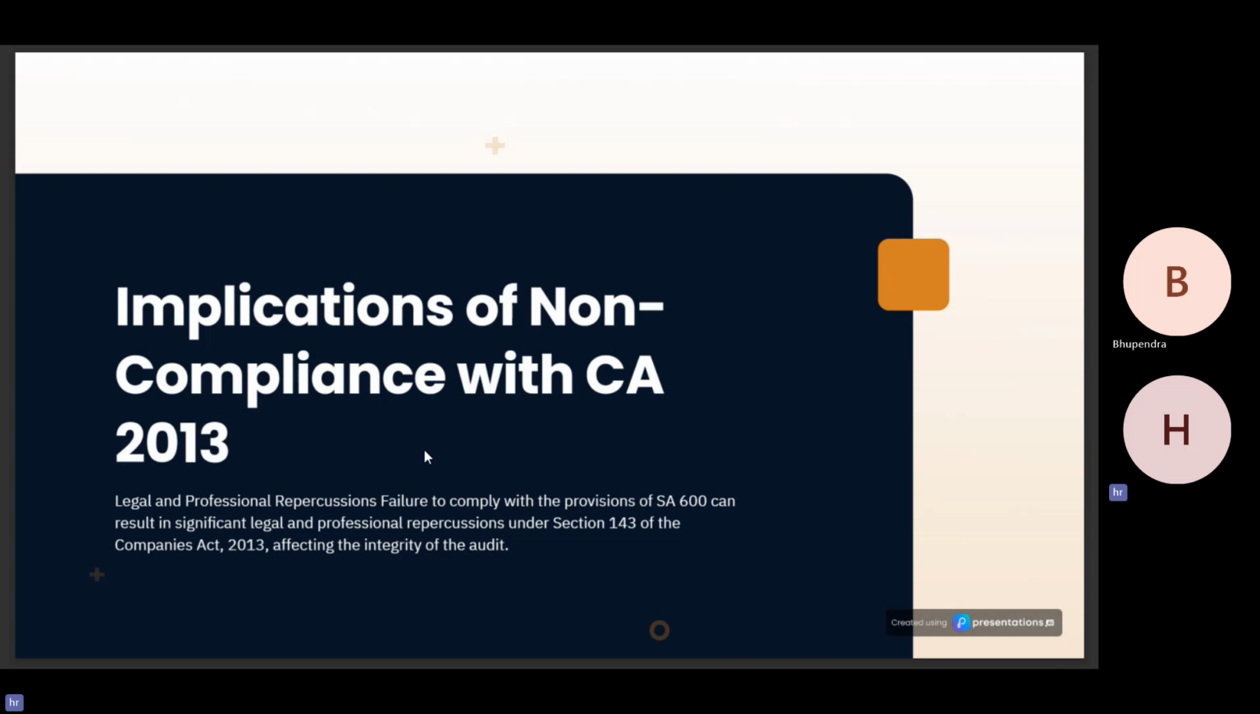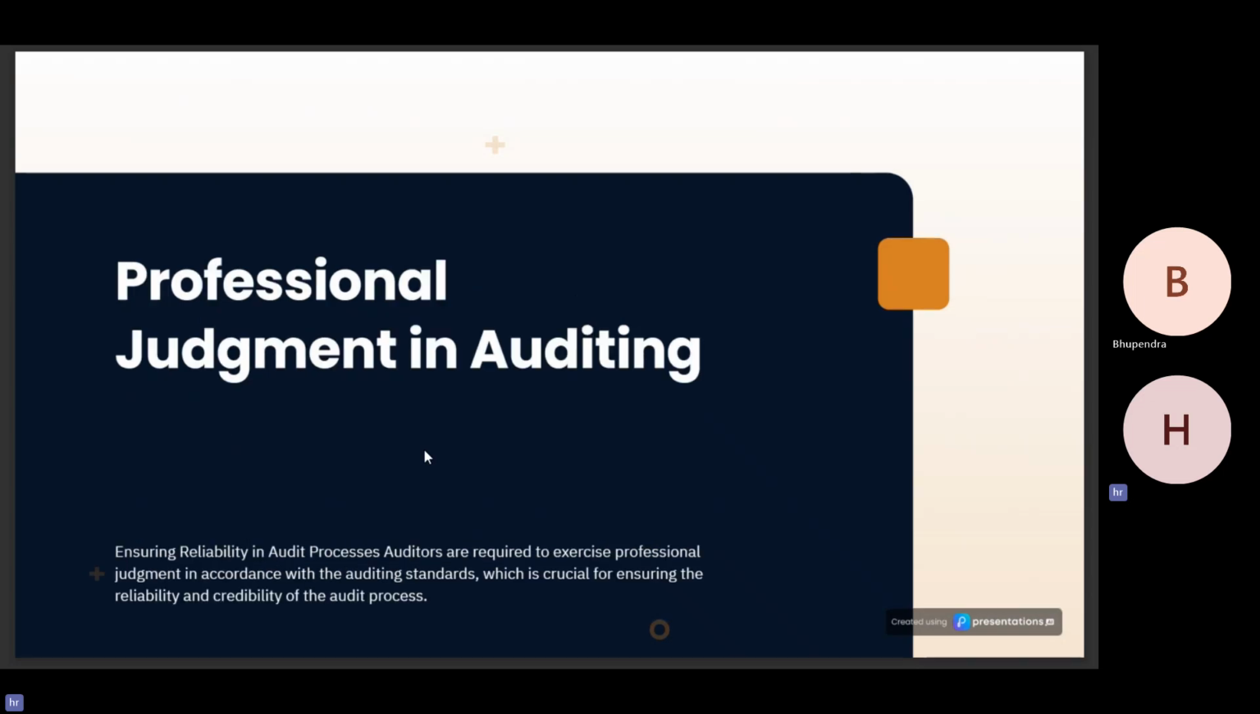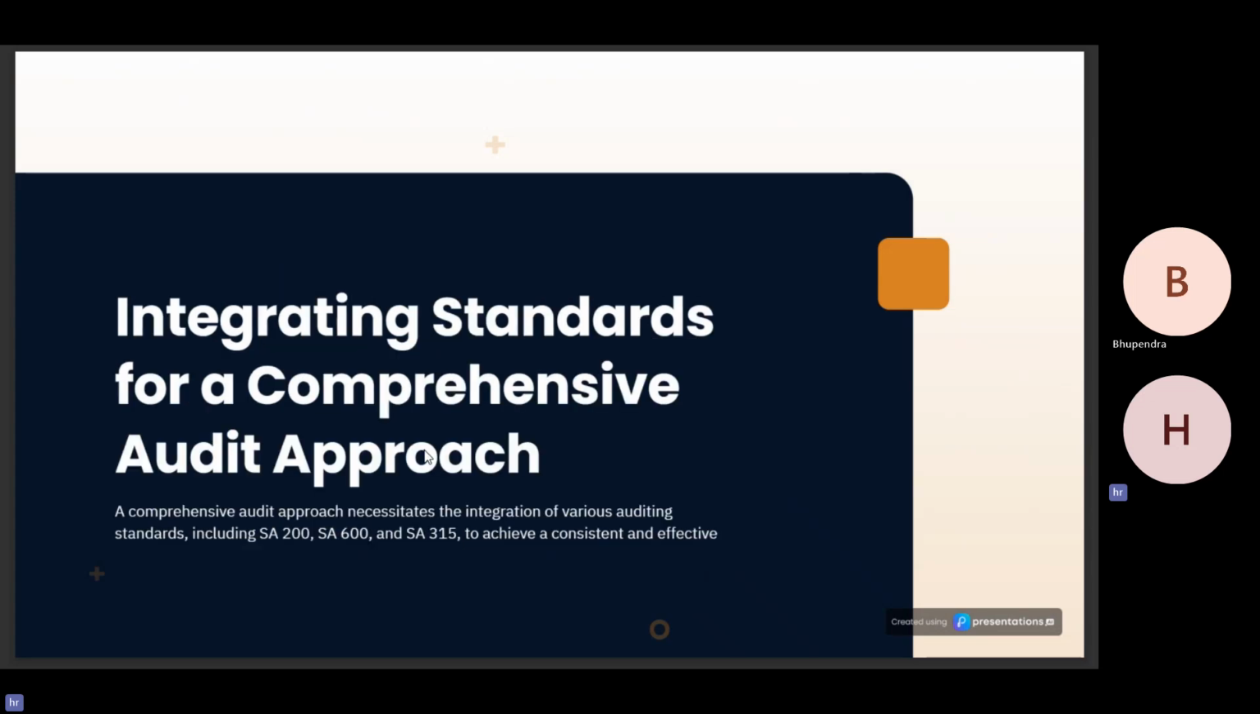Now, implications of non-compliance with the Companies Act 2013. The NFRA has also mentioned some of the implications of non-compliance with the Companies Act 2013 in its circular. First, the legal and professional repercussions: failure to comply with the provisions of SA 600 can result in significant legal and professional repercussions under Section 143 of the Companies Act 2013, affecting the integrity of the audit. Second, ensuring reliability in the audit procedures. Auditors are required to exercise professional judgment in accordance with the auditing standards, which is crucial for ensuring the reliability and credibility of the audit procedures.